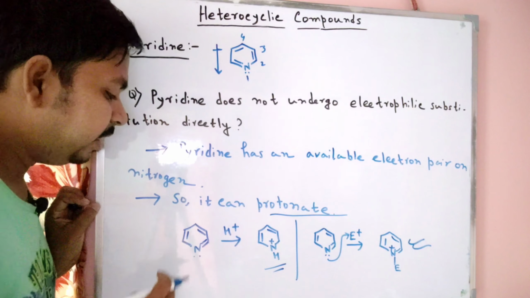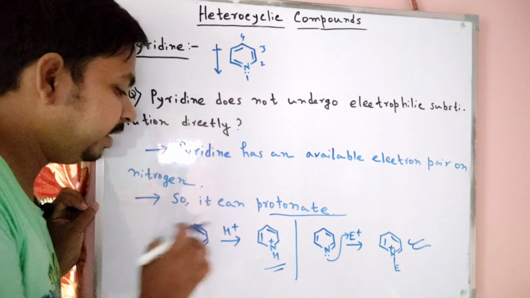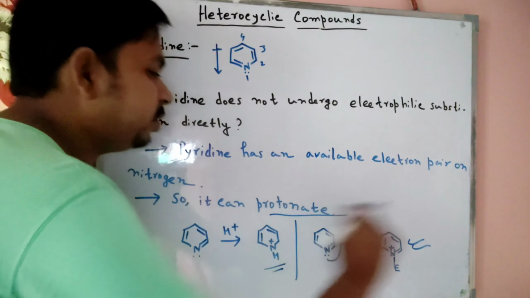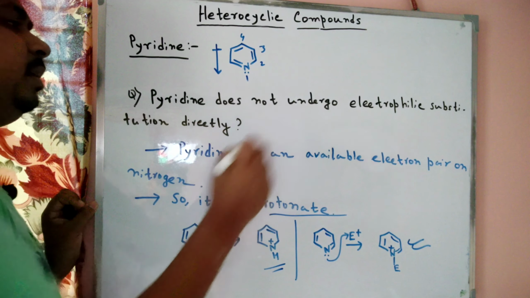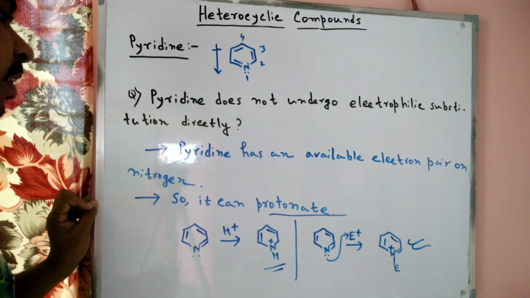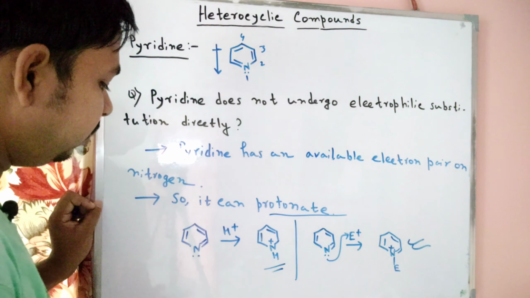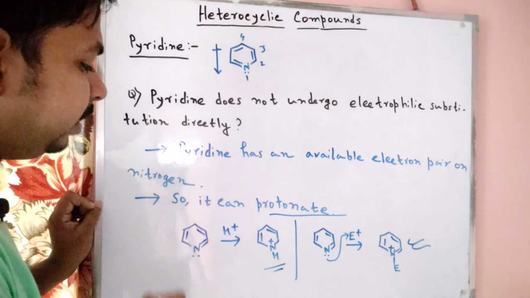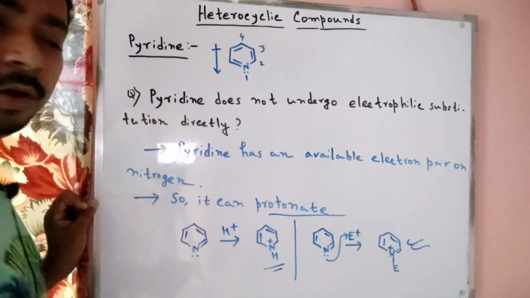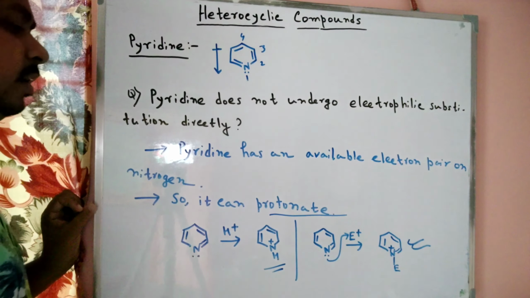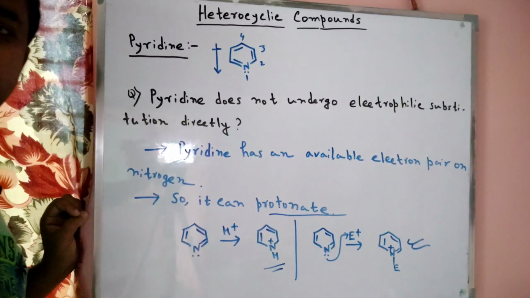If some electron donating group activates the ring, then the reaction goes through electrophilic substitution. We also discuss that pyridine does not undergo electrophilic substitution directly because it has a lone pair. This lone pair cannot delocalize on the ring, so it can trap any proton or electrophile, so the ring gets deactivated. So as a reason, electrophilic substitution cannot take place directly.